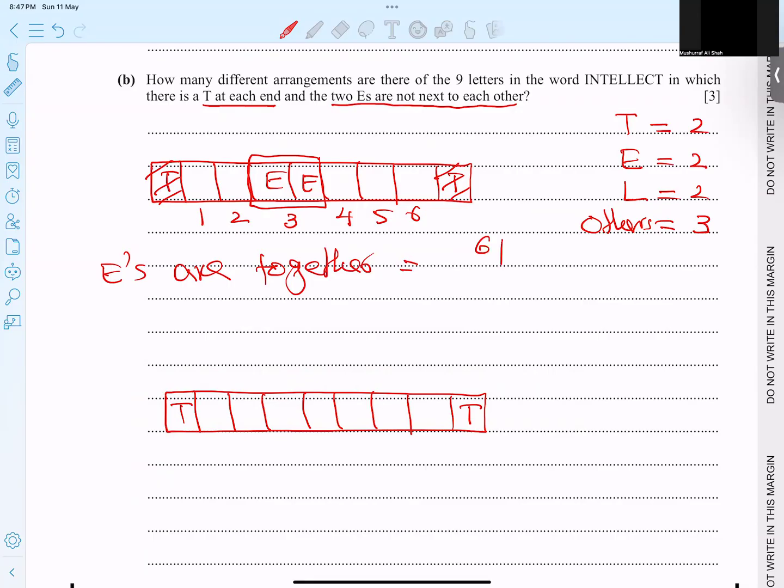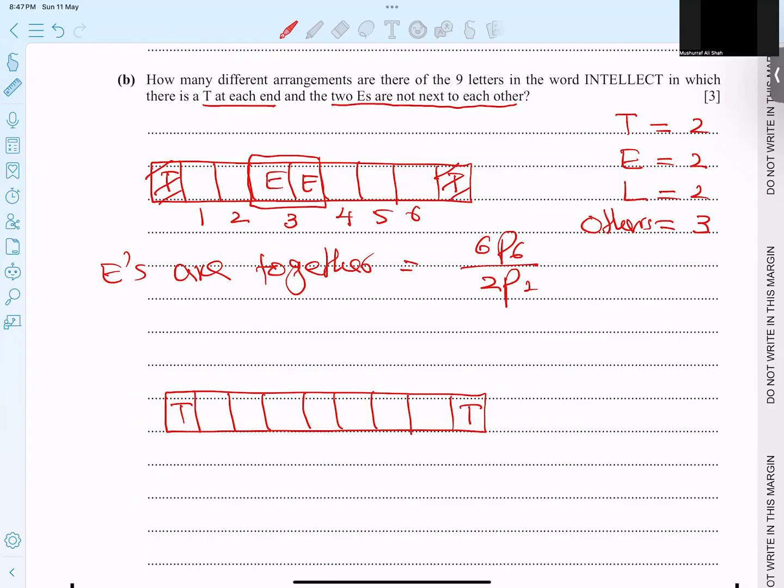So 6P6 and divide by, because T is gone, no more T, E is gone, no more. But L's are shuffling. L can be repeated, so that is why I wrote 2P2 for it. And this is giving me one option.